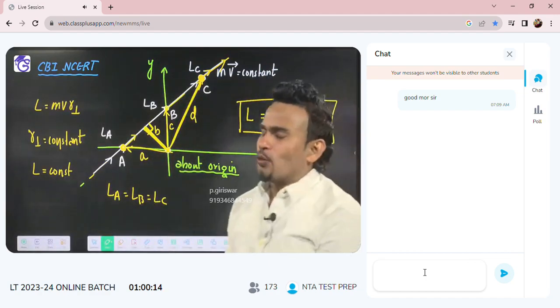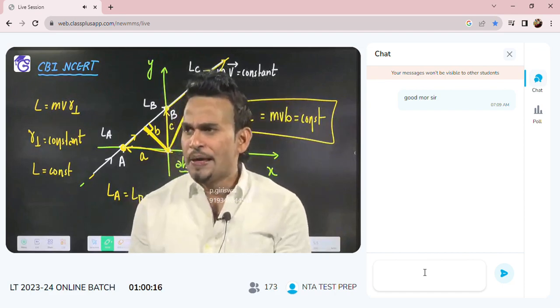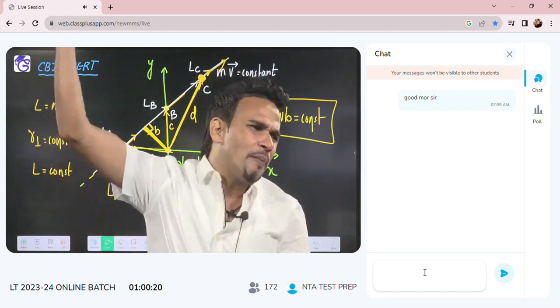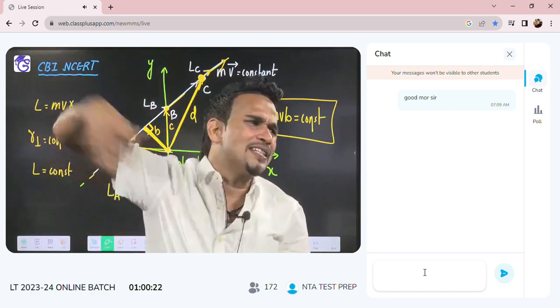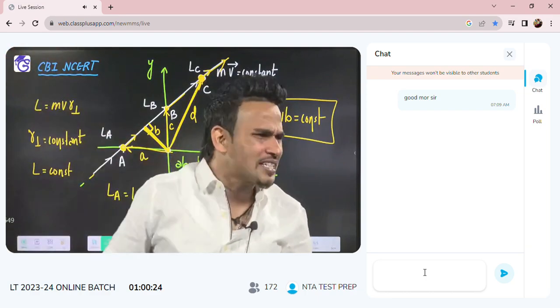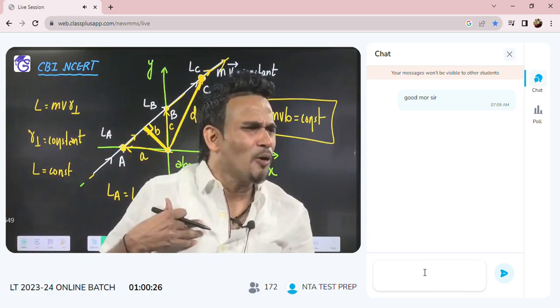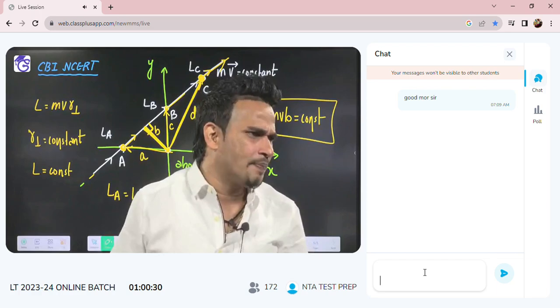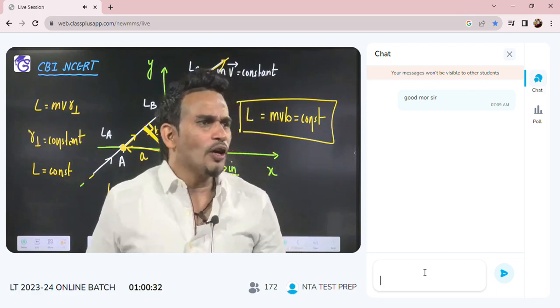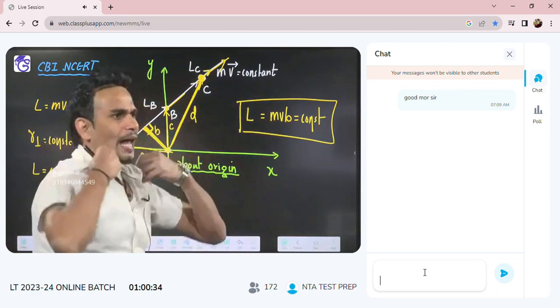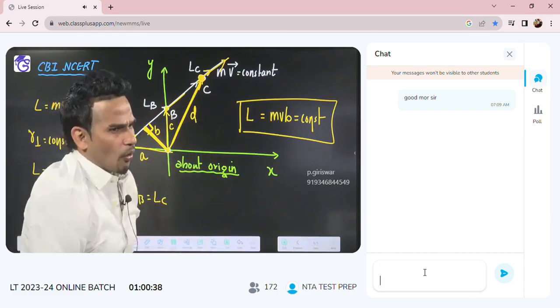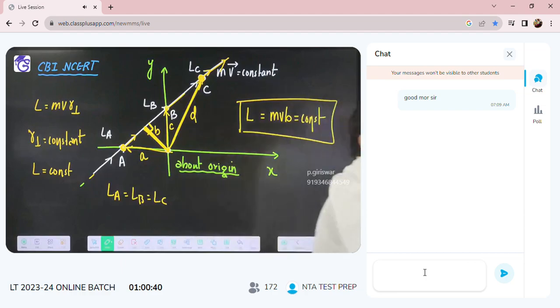Because perpendicular distance remains constant. Maybe distance will change, maybe the particle is going far away from me. The distance of the particle from me is changing, but I don't care about distance. I care about perpendicular distance, so perpendicular distance everywhere will remain the same, because R perpendicular will be constant.